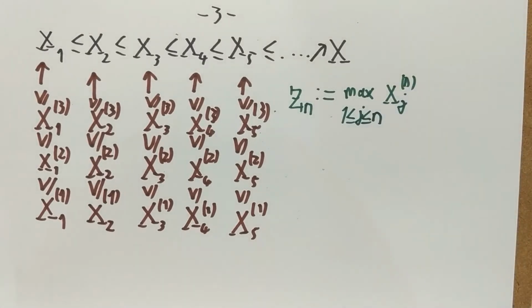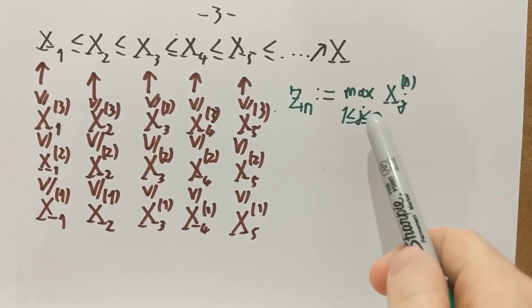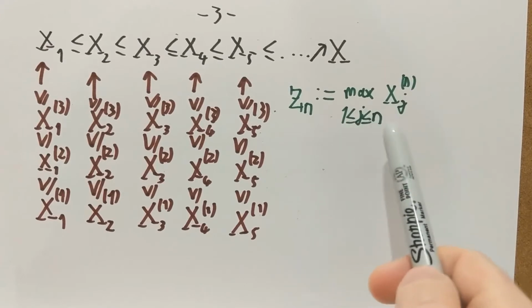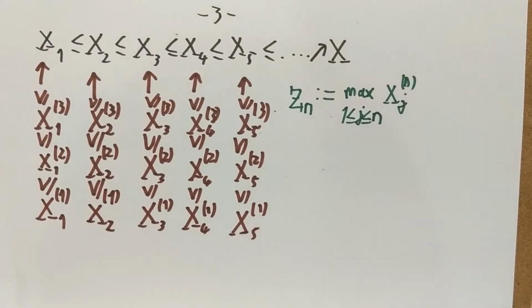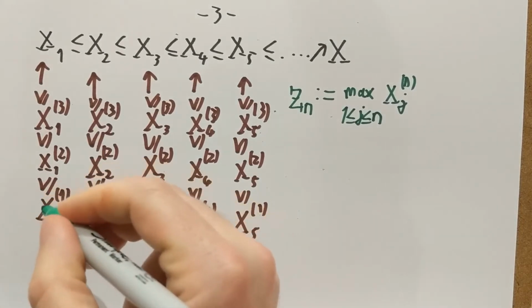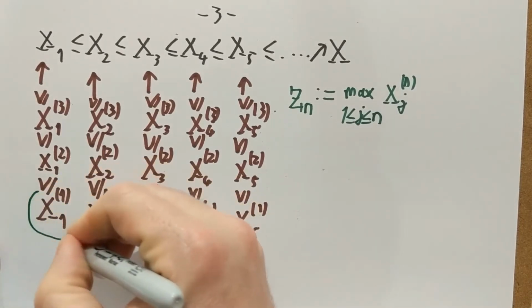The largest of the xjn's as j goes between 1 and n. So what is z1? Well, z1 simply has n equals 1. j has to be 1 as well, because it's the maximum between 1 and 1. So z1 is clearly x11.